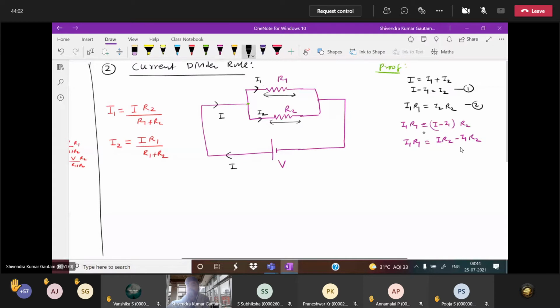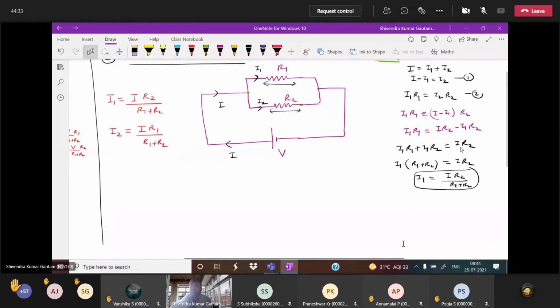Can I take I1 R2 to this side? I1 R1 plus I1 R2 is equal to I R2. Take I1 common. What will you get? I1 times R1 plus R2 is equal to I R2. Tell me what I1 you got: I1 is I R2 by R1 plus R2, the same as we have written. Understood everyone? That is the proof.